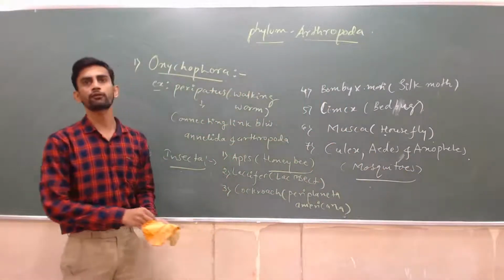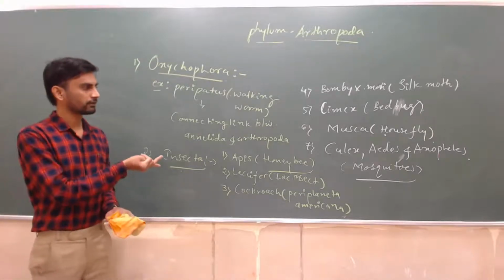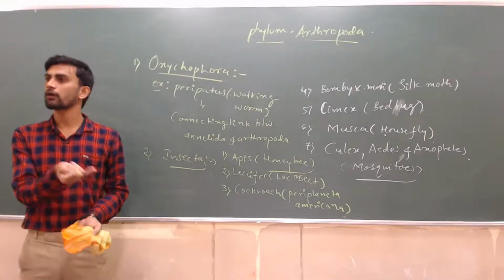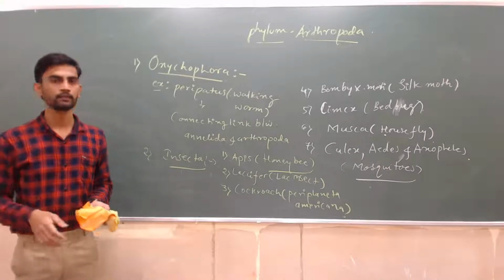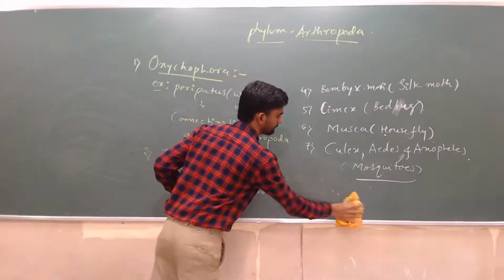Different species of mosquito will cause either chikungunya, dengue, yellow fever, elephantiasis or malaria. So you just remember only the species names, that's enough.